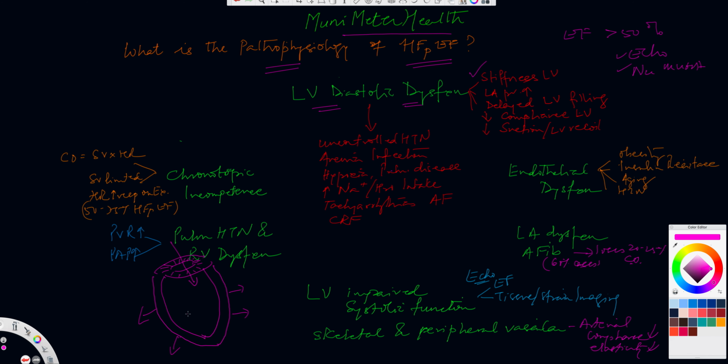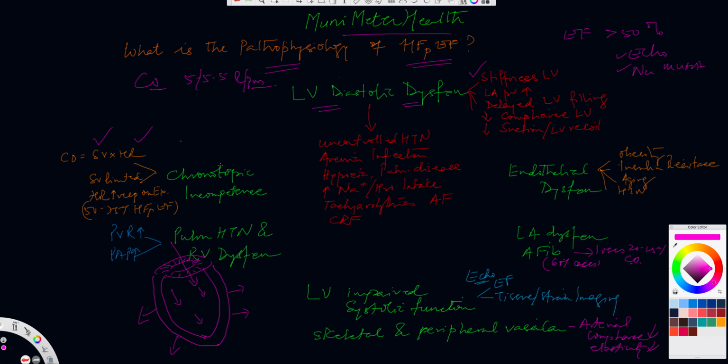Because it is less compliant, there will be delayed filling. Filling will be more towards the later part of diastole than in mid-diastole. Remember, the left ventricle fills mostly in mid-diastole until the left atrium contracts on the top, and that contributes in a delayed fashion within the diastole as the left atrial kick, which is roughly 20 to 25% of the cardiac output. The cardiac output, as you know, folks, is anywhere between 5 to 5.5 liters per minute. That's your normal cardiac output. The other equation you should remember is that stroke volume times heart rate gives you the cardiac output.